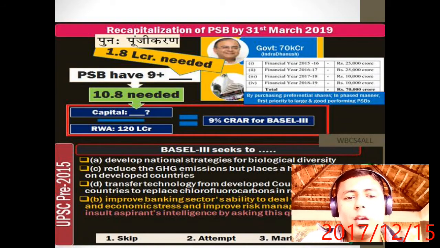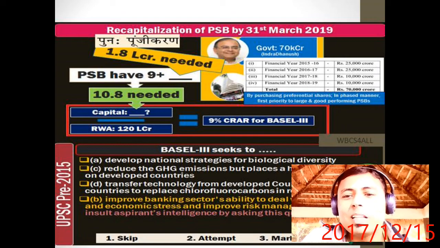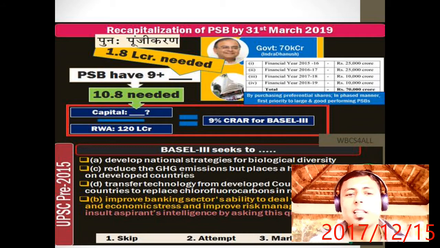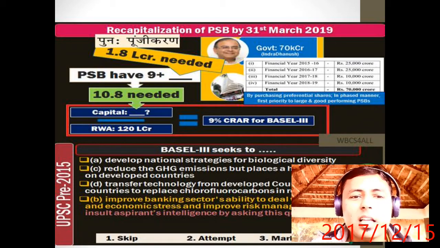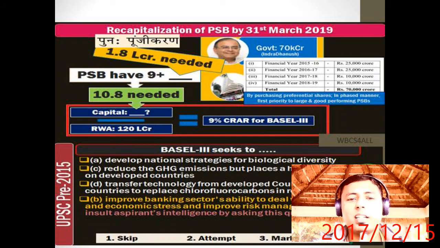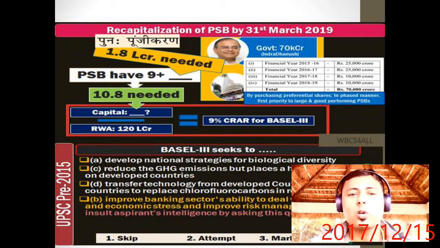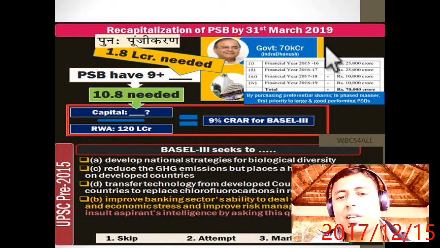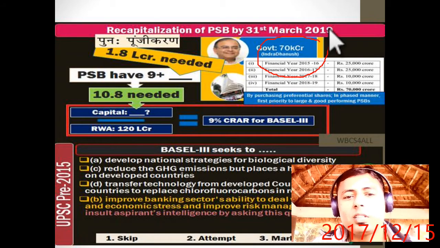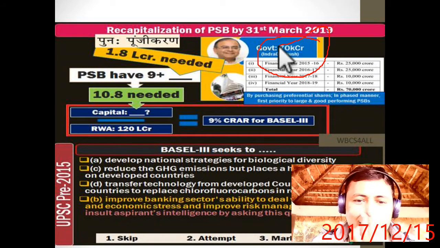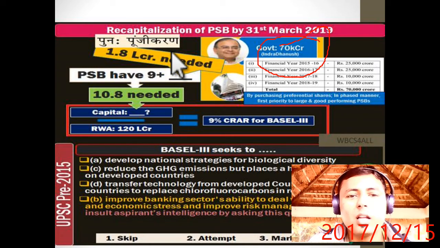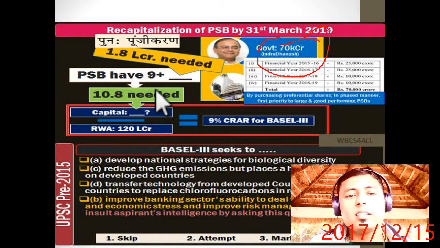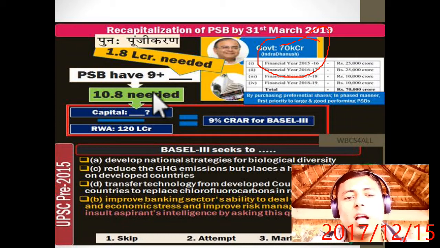Okay. Now, what is Basel 3? In a nutshell, I am trying to make you understand what will happen in Basel 3. The banking sector needs that all the public sector banks, by 31st March 2019, need 1.8 lakh crore, but the government is ready to give 17,000 crore, and they have to generate capital of 1.1 lakh crore from anywhere to meet the Basel 3 norms. This is the crux of Basel 3. Remember.